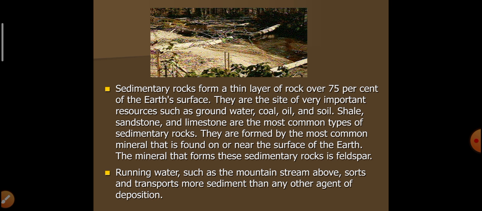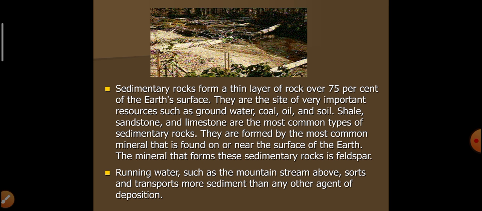Sedimentary rocks form a thin layer of rocks over 75% of Earth's surface. They are the site of very important resources such as groundwater, coal, oil, and soil. Shale, sandstone, and limestone are the most common types of sedimentary rocks.